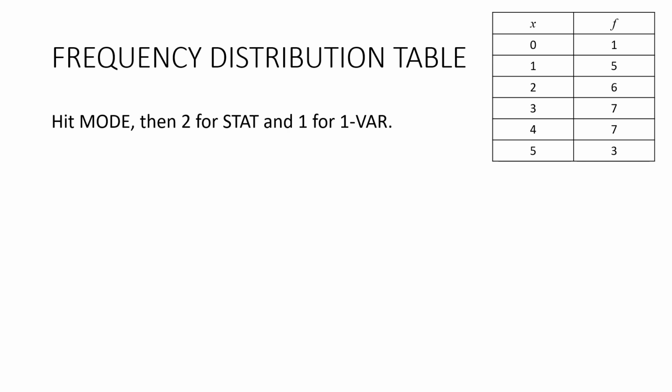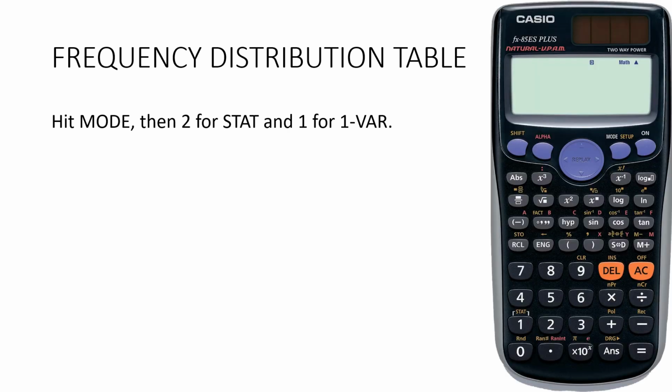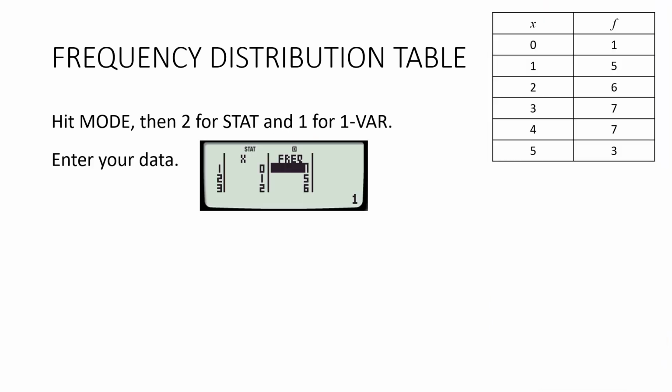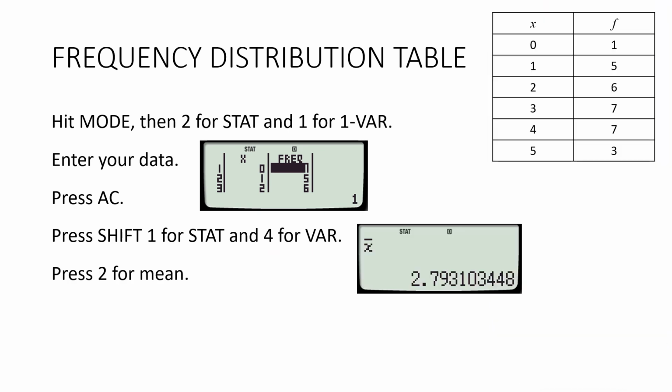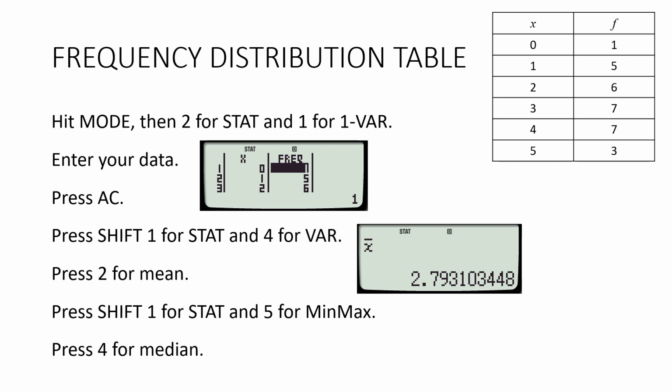Now that we have our frequency column on, we just do what we normally do. So we start by putting our calculator into stats mode. So remember, mode here, then 2 for stats, 1 for one variable statistics. And we enter our data, and we just do that using the equal sign and an arrow key. Press AC. Then, depending on whether we want the mean or the median, remember we want to go Shift 1 to open our stats menu. We go into 4 for variable, and then 2 for the mean. If we want the median, then again Shift 1 for the stats menu, but we go into 5 for min-max for the median.